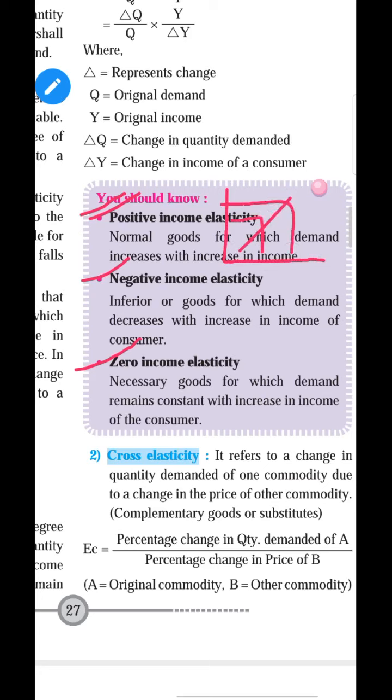Negative income elasticity of demand happens in the case of inferior goods. So the slope of demand is downward.